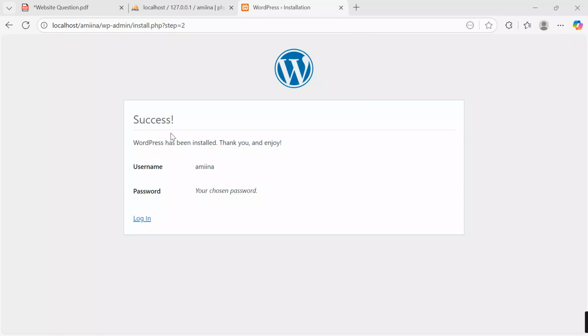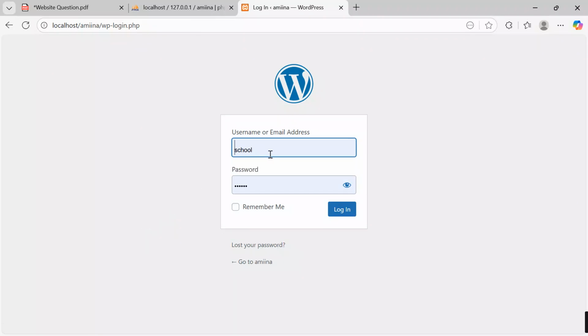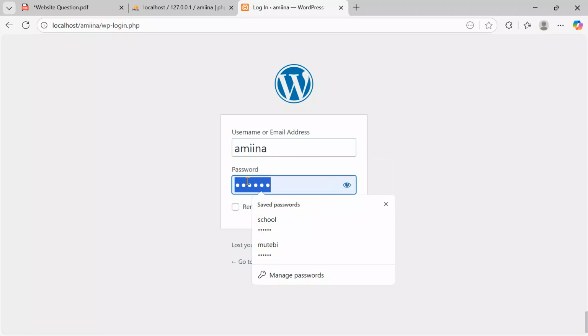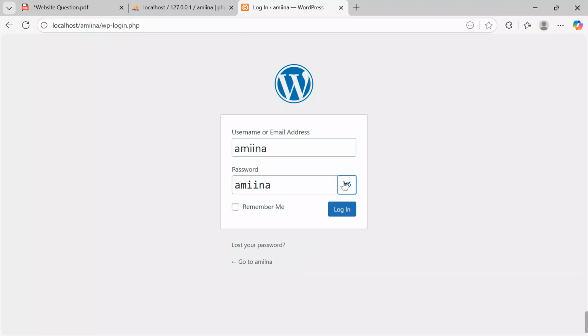So they're telling us that success, WordPress has been installed. Thank you and enjoy. Come over here, click login. When I hit the login button, they will prompt me to put the username. And my username, we said we are to keep it simple, is Amina. And then the password is also Amina. If you want to be remembered every time you come to access this window, hit the remember me button over there and then hit login. Hit the login button and then we start designing.